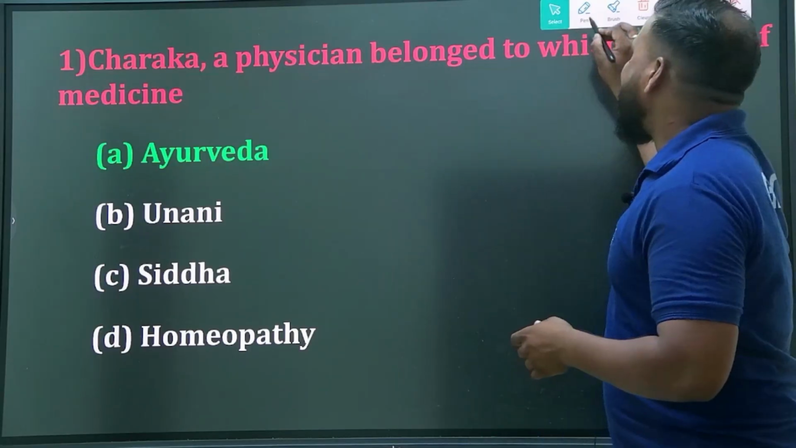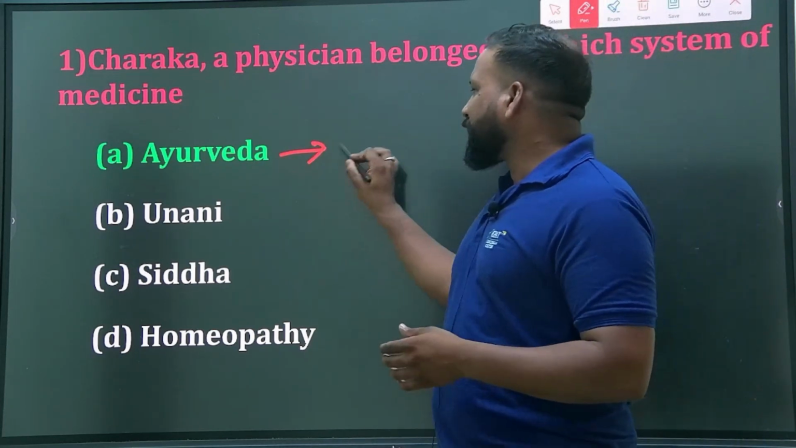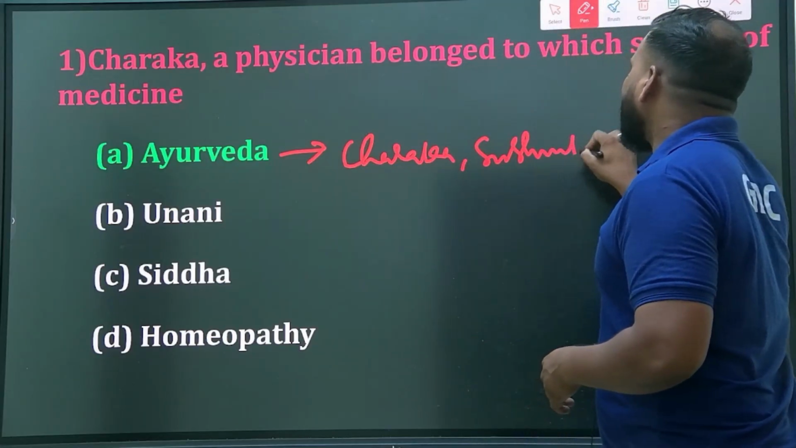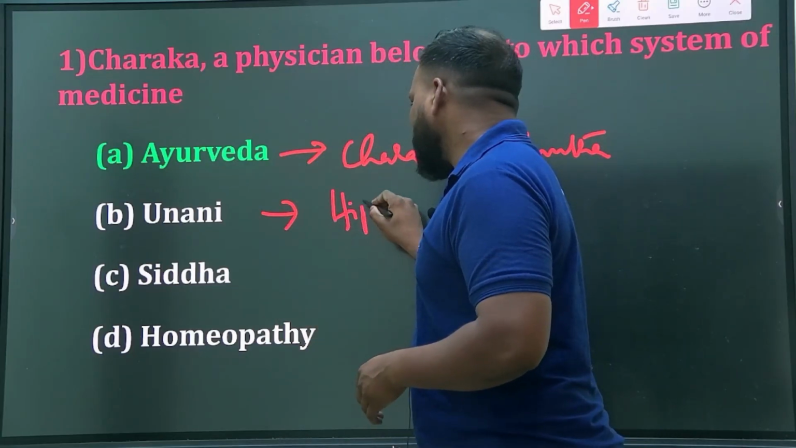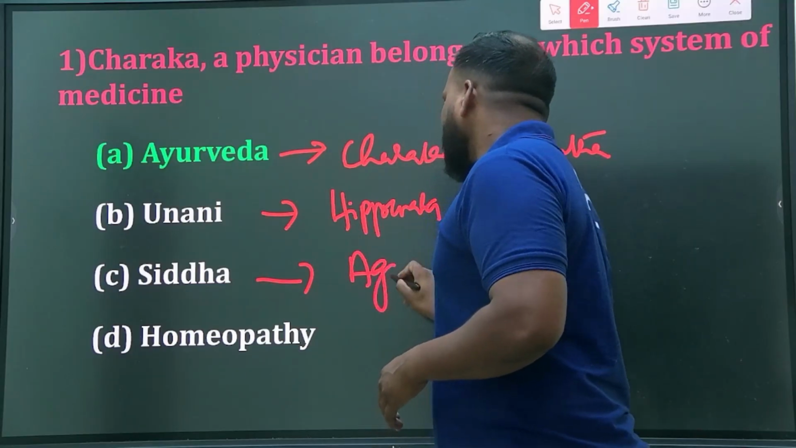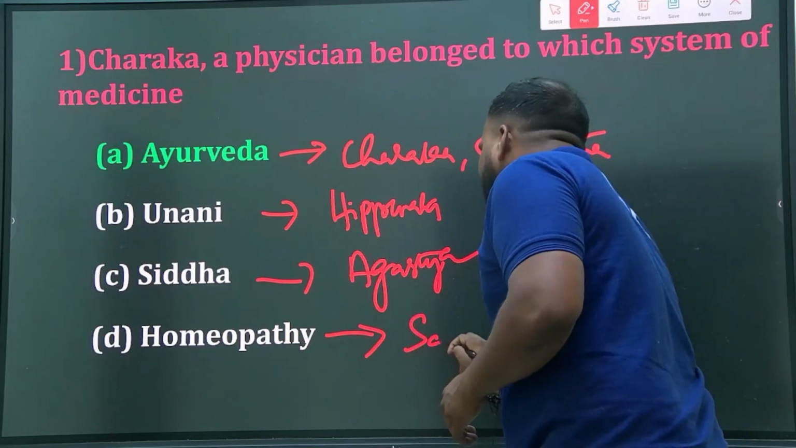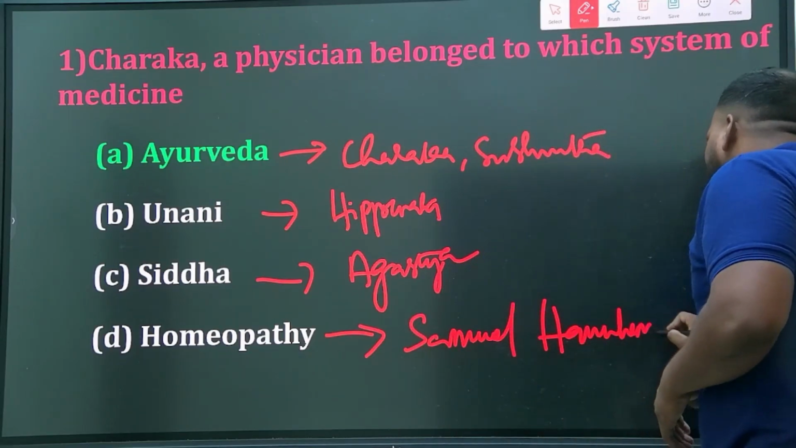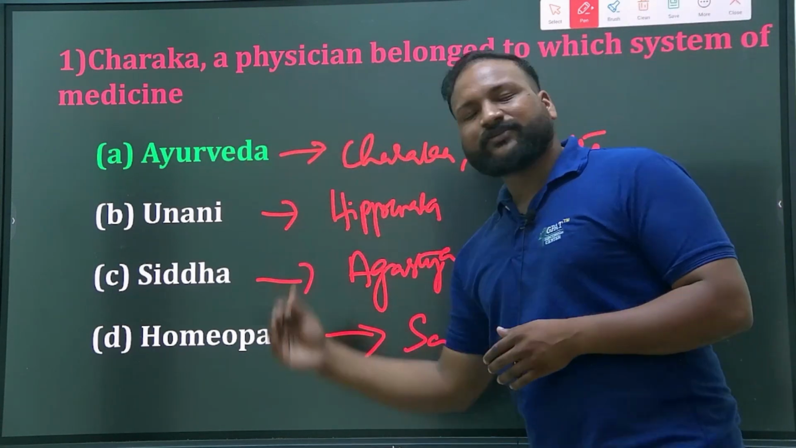Hippocrates is an important personality from Unani. Agastya is an important personality from Siddha. Samuel Hahnemann is an important personality from homeopathy. Do remember these personalities. These are the important personalities of those specific systems of medicine.